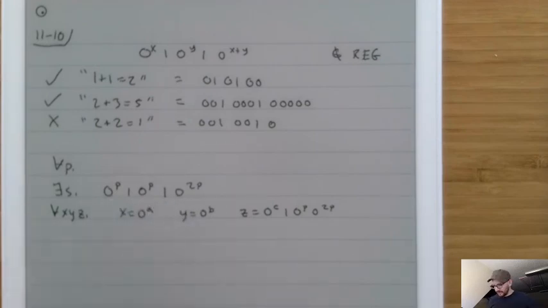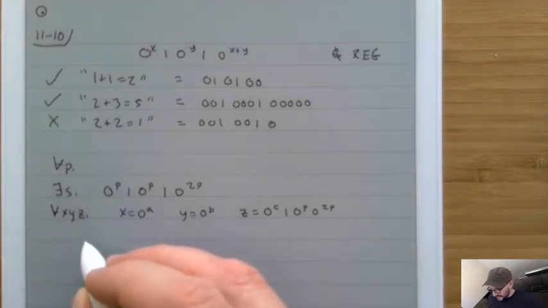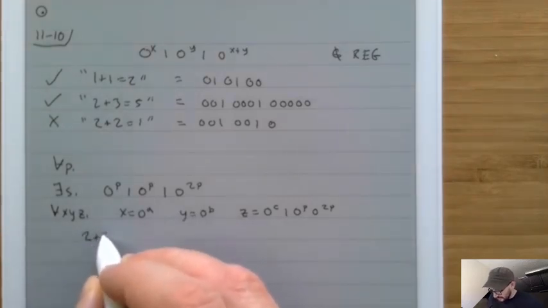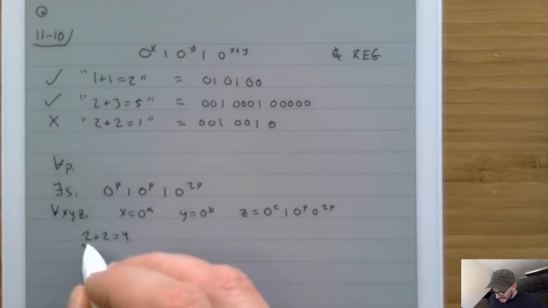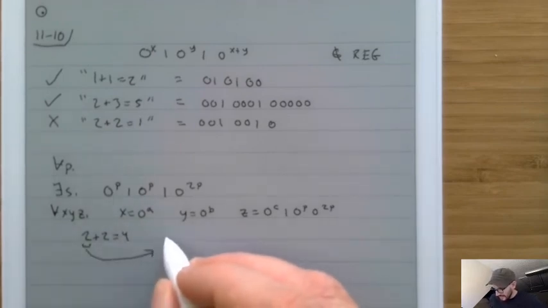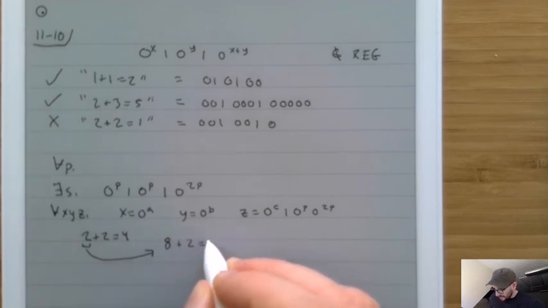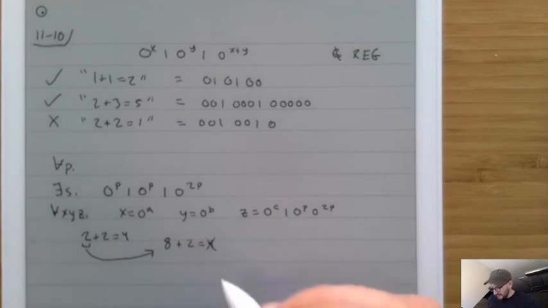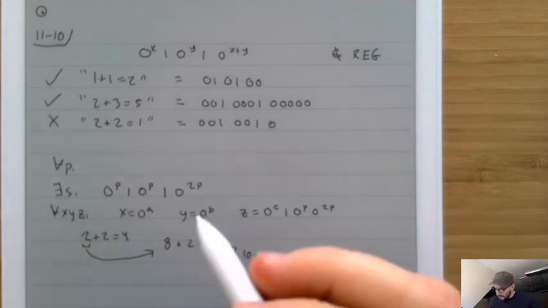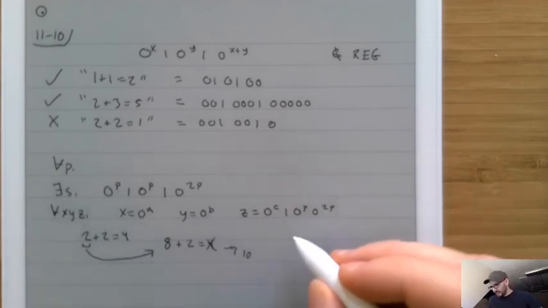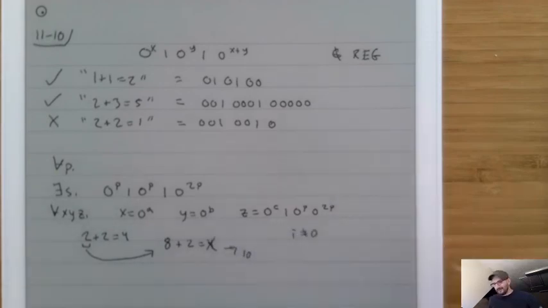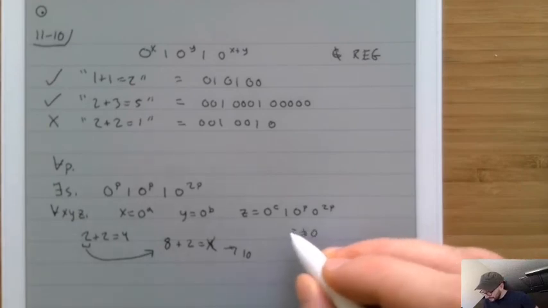So in other words, if we take an equation like 2 plus 2 equals 4, we can change it to something like 8 plus 2 equals 4. We won't be allowed to change that 4 into a 10 because we can only change this y component. So this shows us that it's not possible to do that. And we can basically show that any i that's not 1 will fail.